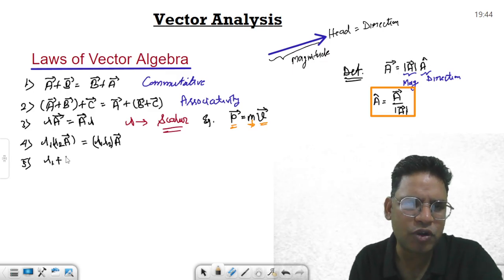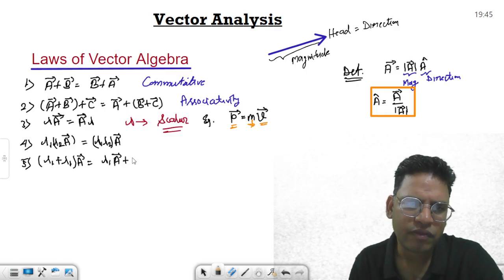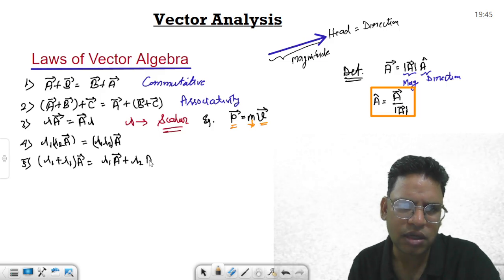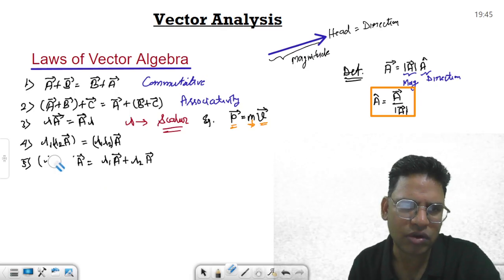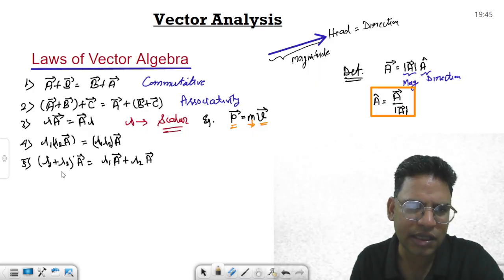Suppose I have two scalars, lambda 1 plus lambda 2, multiplied with vector a. Lambda 1 goes with a, lambda 2 also goes with vector a. So this is lambda 1, this is lambda 2.